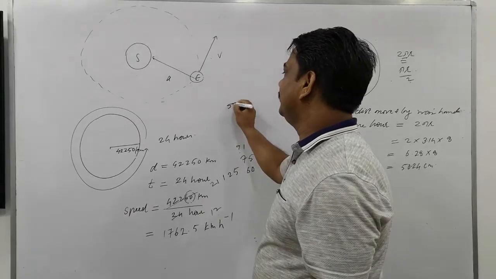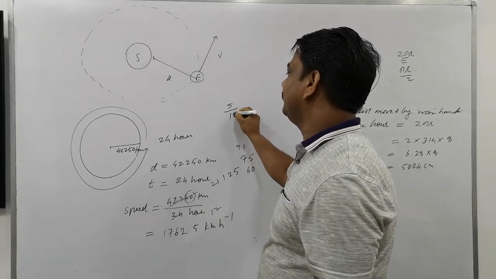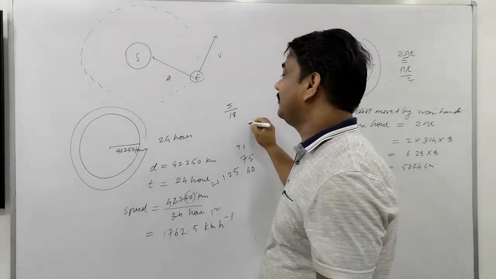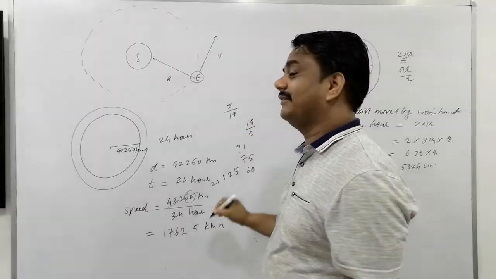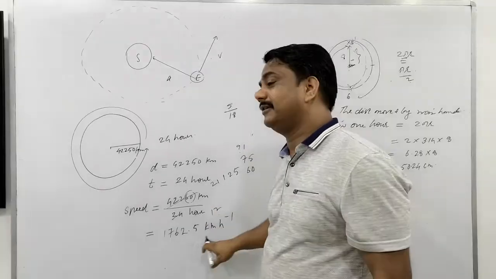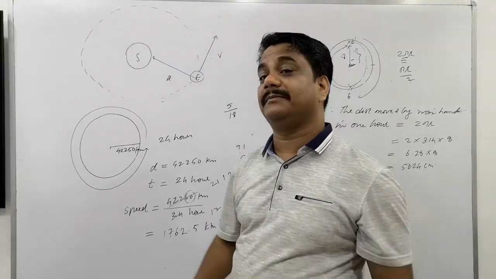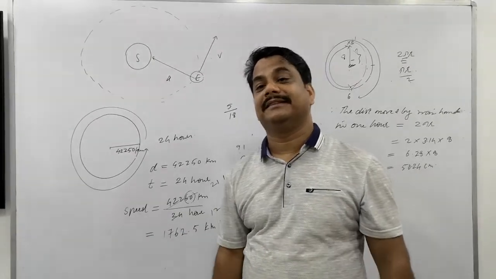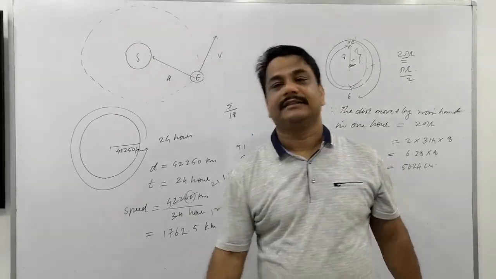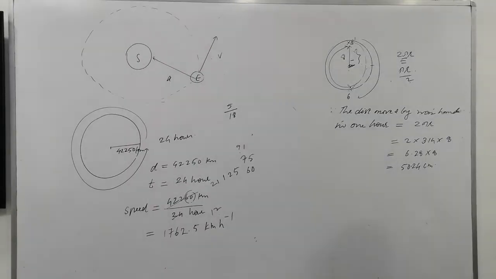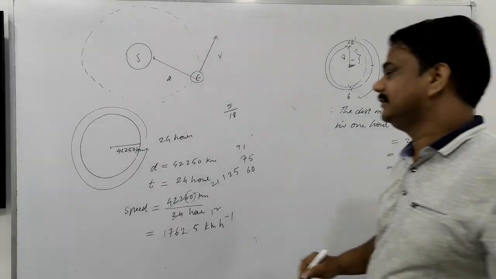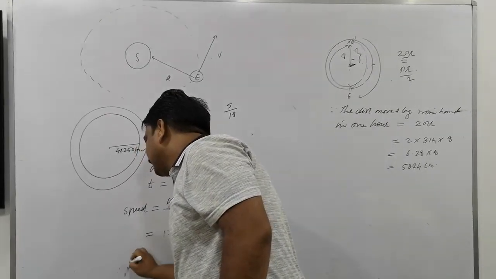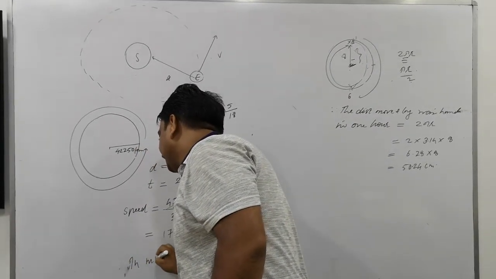When you want to convert the speed into meter per second, multiply by 5 by 18. And when you want to convert into kilometer per hour, multiply by 18 by 5. So the term is: this is in kilometer per hour; if you multiply this by 5 by 18, then it will transform into meter per second. Is that clear? Please have this done. This is the last question of that NCERT text. So speed in kilometer per hour, in meter per second.